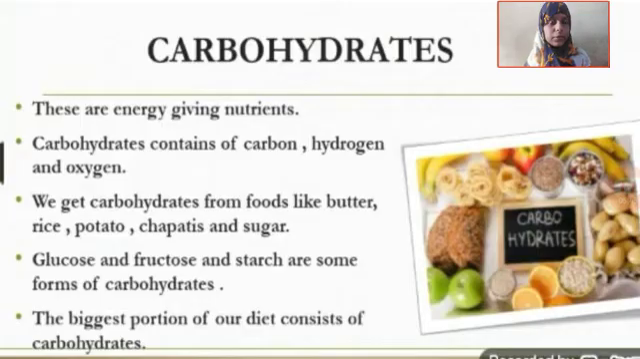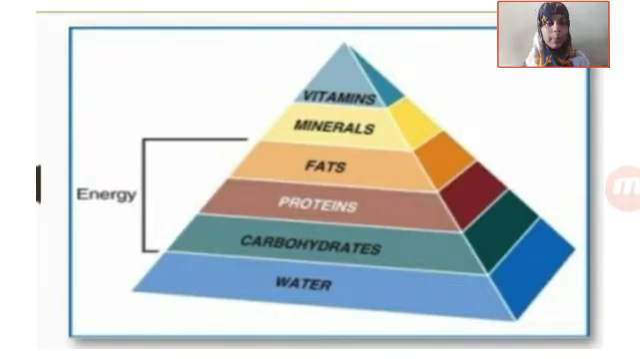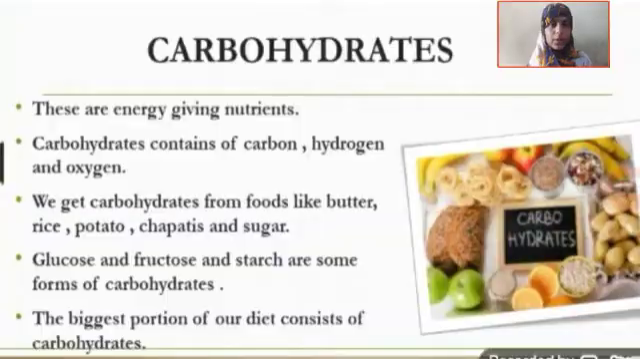So these were the nutrients, the components of food that are present in the food. Let us see them one by one. First is carbohydrates. What are carbohydrates? These are nothing but the energy giving nutrients. Yes, children, carbohydrates consist of carbon, hydrogen and oxygen. These are the compounds that contain carbon, hydrogen and oxygen. We get carbohydrates from foods like butter, rice, potato, chapatis and sugar.